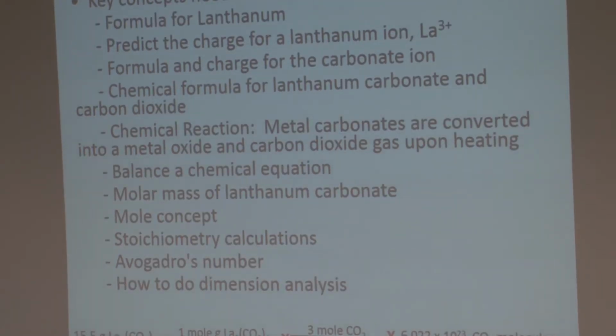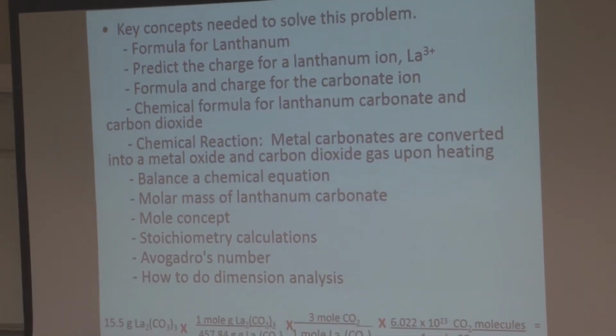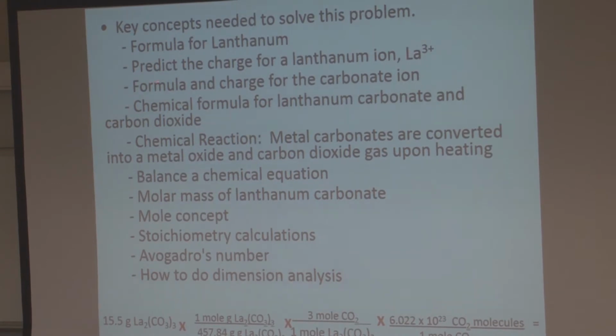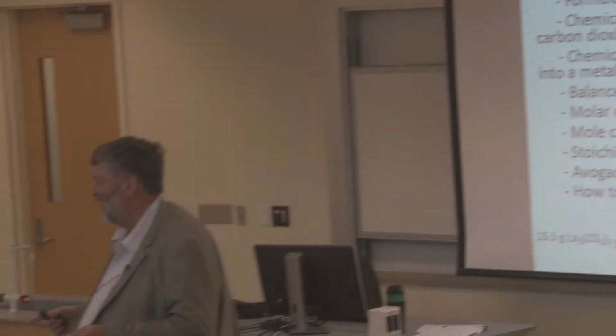Okay, so to work this, I must know the formula for lanthanum carbonate, number 1. Number 2, predict the charge on the lanthanum ion is 3+. Formula and charge of the carbonate ion. The formula for lanthanum carbonate and carbon dioxide. A chemical reaction, how to balance it. The molar mass of lanthanum carbonate. The mole concept for a balanced chemical equation. How to do stoichiometric calculations. Avogadro's number. How to do dimensional analysis. If I know all those concepts, I can get it right. If I don't know one of them, I'm screwed. Well, I'm not. Y'all are. Right?